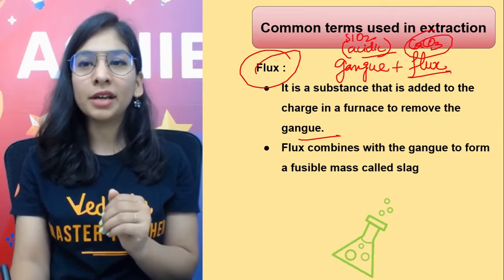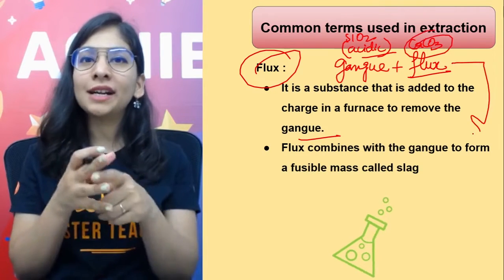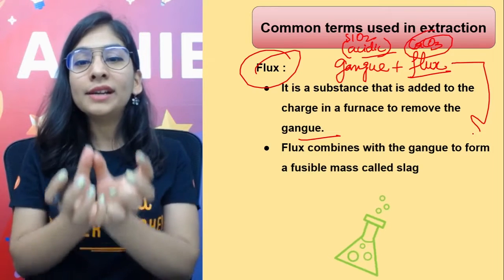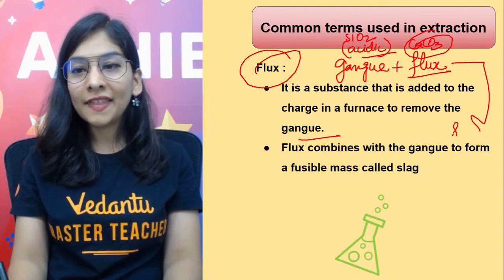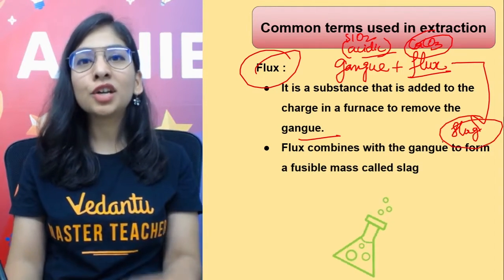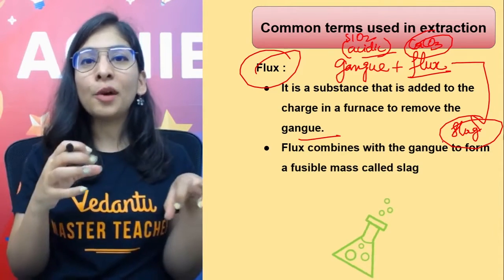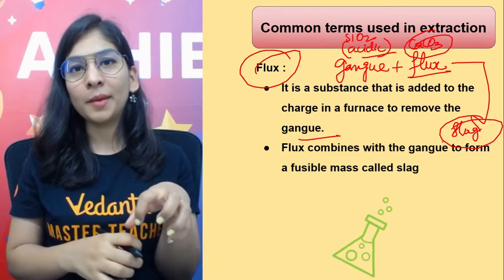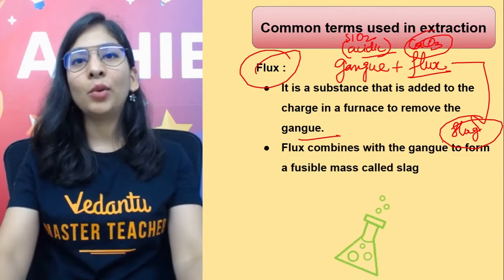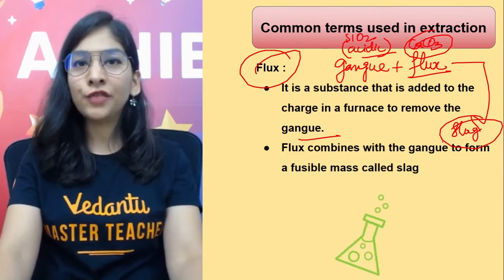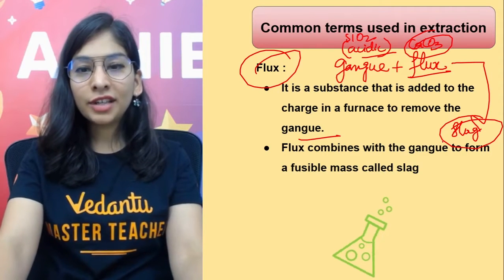Okay, so these are some chemicals only, and when we put them in the furnace they combine and give a molten slag. When they react, they give a molten substance different from your metal, and it separates from the metal, so we get our molten metal in the furnace separately. These are the terms you should know.